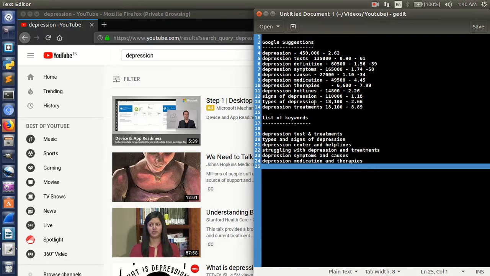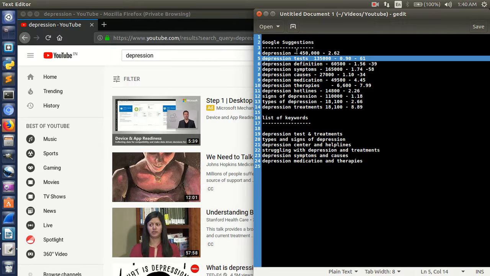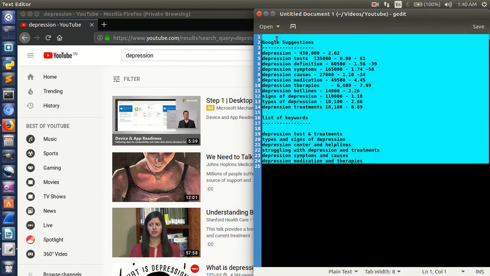From Google we collected a lot of data. There was a lot of data, and we deleted some, added some, molded some, and we got this data. Then from Ubersuggest, we got the volume, CPC, how difficult it is for ranking, how difficult it is for paid ranking, and we have collected all of them.